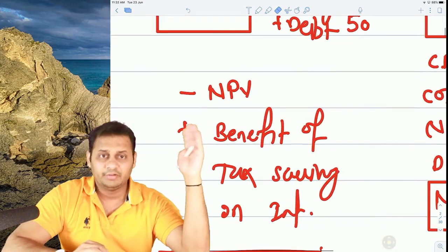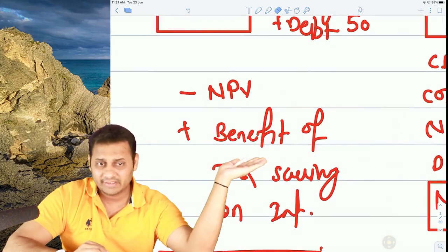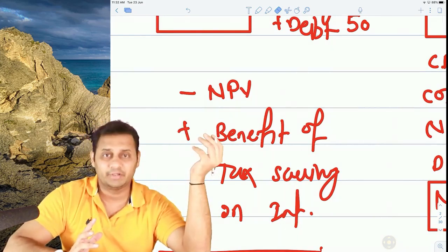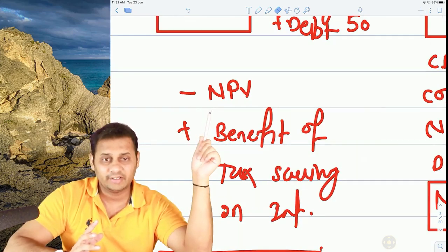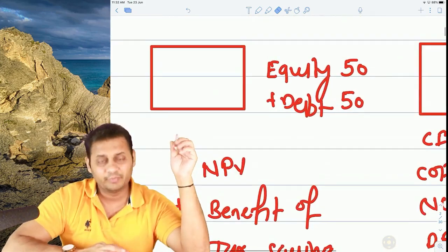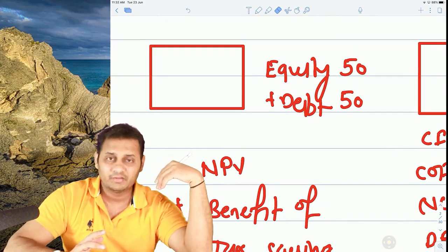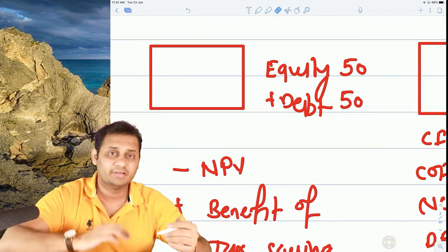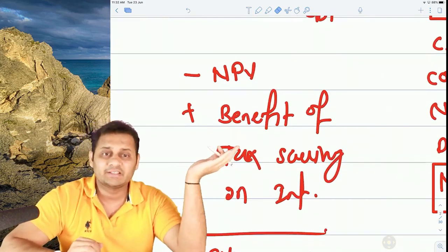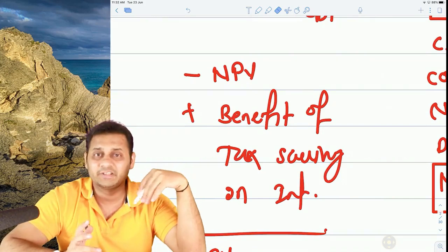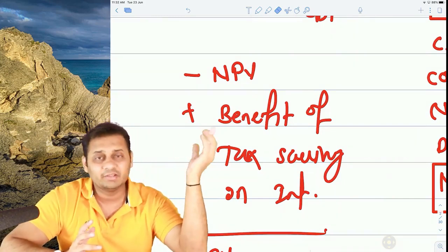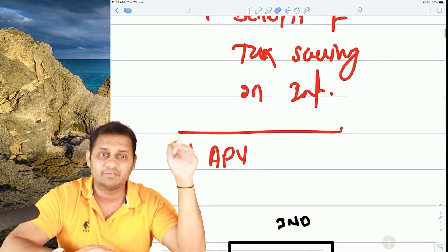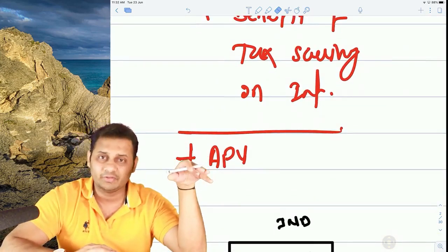See, take the base case NPV. NPV means that NPV which was there based on equity capital only. So debt part is not included in that. But when you bring the debt into the company, there are some benefits of bringing that debt into the company. What are the benefits? Have a look. Benefits of tax saving on interest. If there is any kind of subsidy, benefit of that. So take the present value of those tax saving on interest and all other benefits and then find out the NPV, that will be called as adjusted net present value or APV.